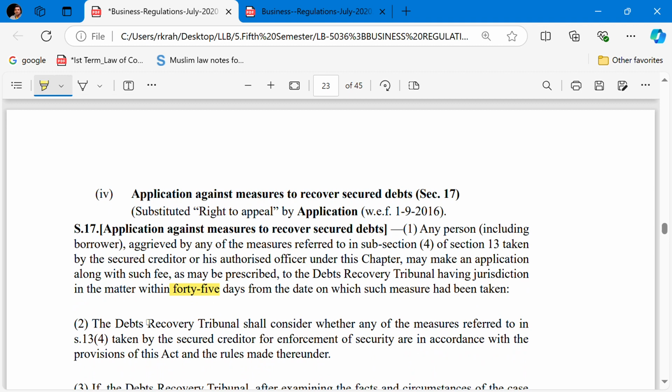Subsection 2 of Section 17 talks about the DRT considering whether any of the measures referred to in Section 13 subsection 4 taken by the secured creditor for the enforcement of the security are in accordance with the provisions of the Act and the rules made thereunder.